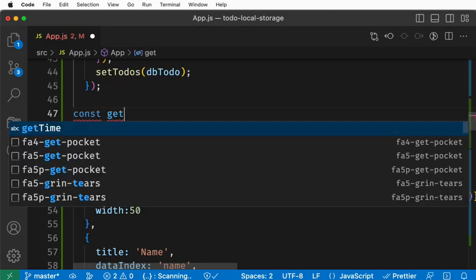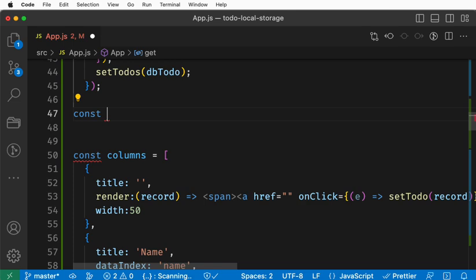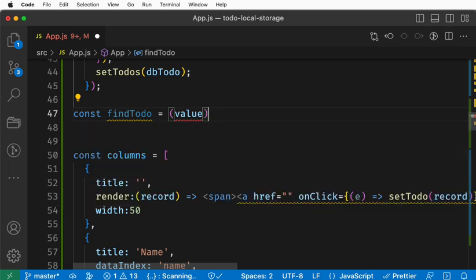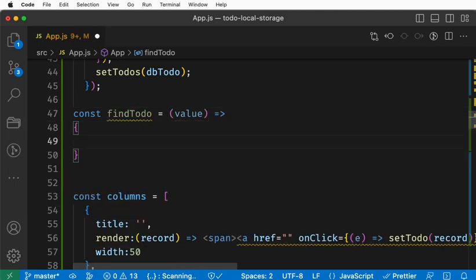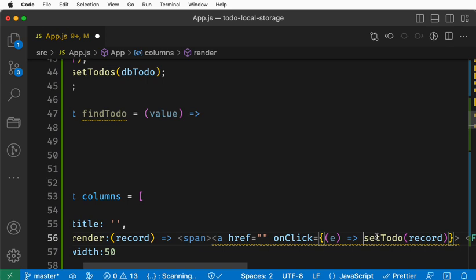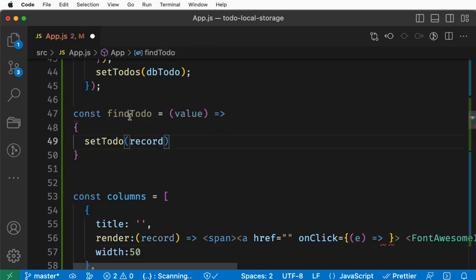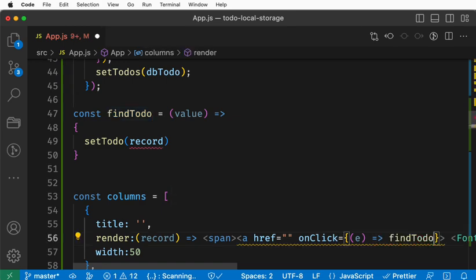If you want to see what is happening behind the scenes, let's add a getTodo or findTodo function. This is not really necessary, but I'm writing it for you to understand. In case you are a fresh user, it will be useful. So instead of putting it there, I am cutting it and pasting it here, and I'm calling this function and passing the record value.